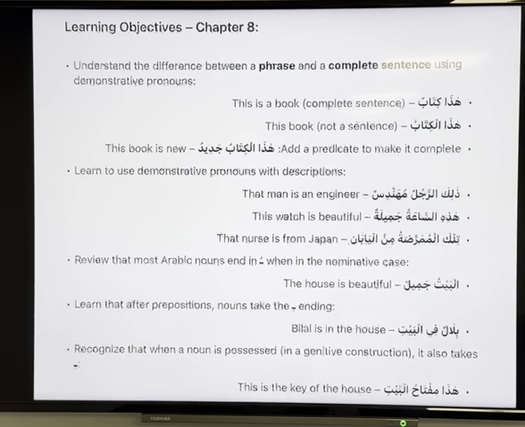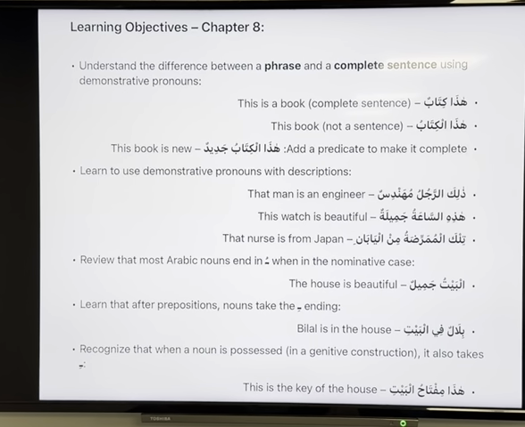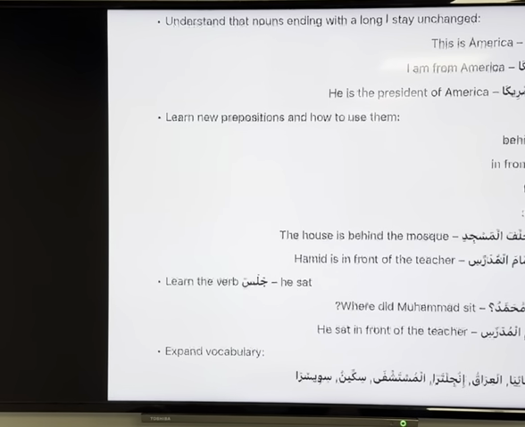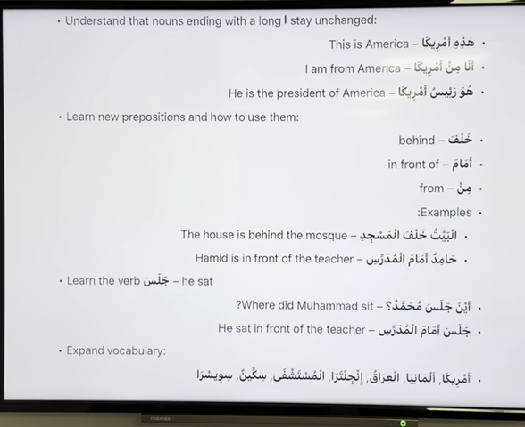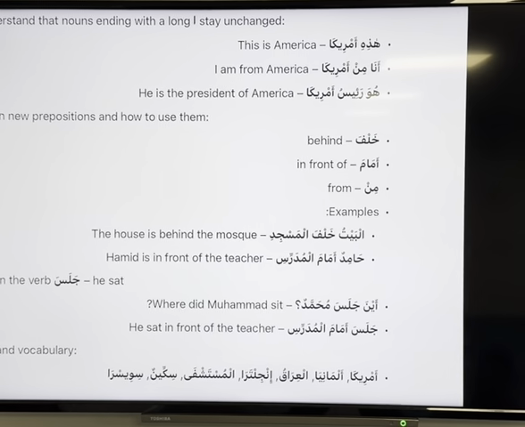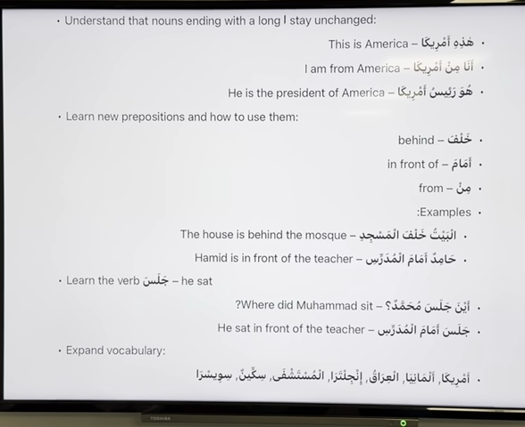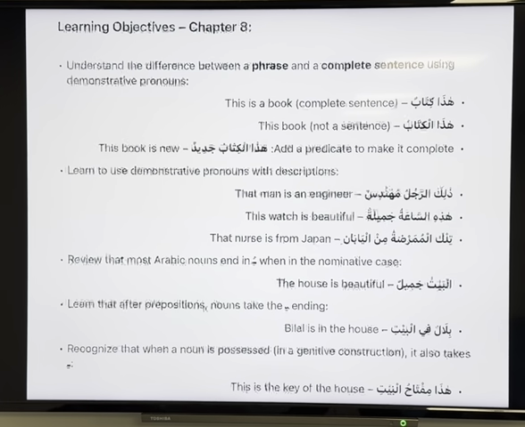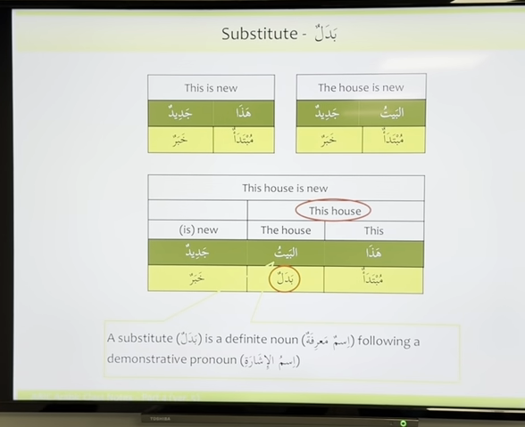So now, before we start this chapter, I want to get started with something called Badal. We need to understand the concept of Badal first before we go into this chapter, inshallah. We will see how far it goes. If we think that the concept of Badal is too hard for us, then inshallah we may even go to the chapter in the next lesson. So here we have Badalun. Badal means substitute.